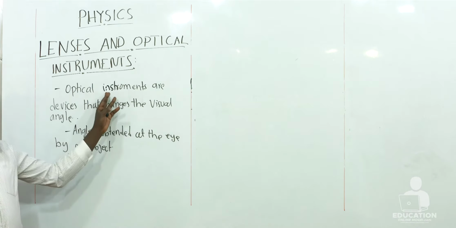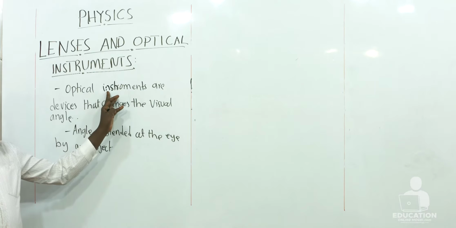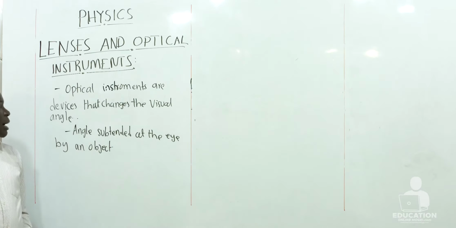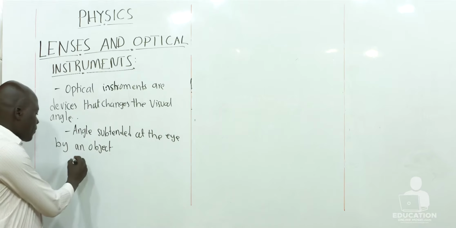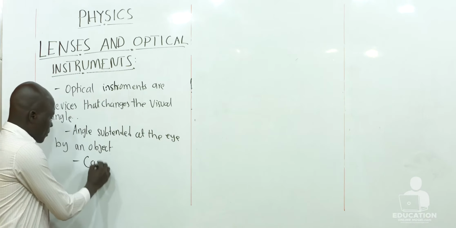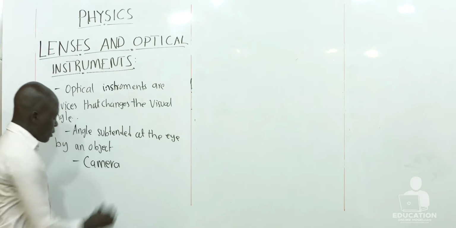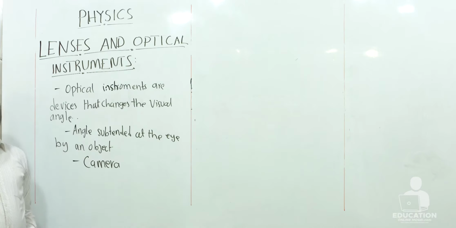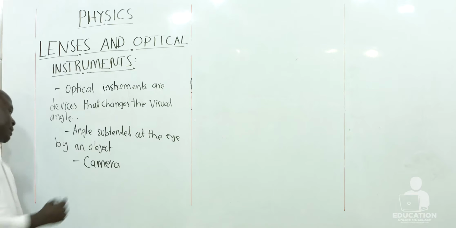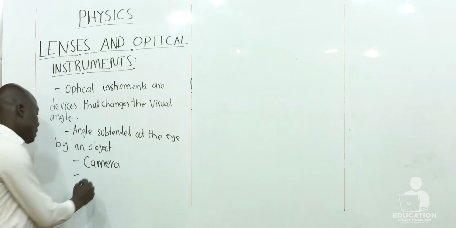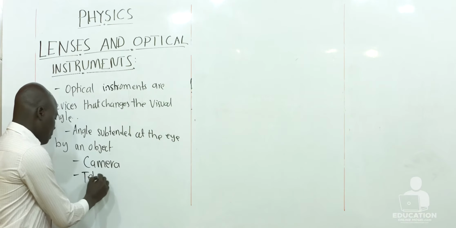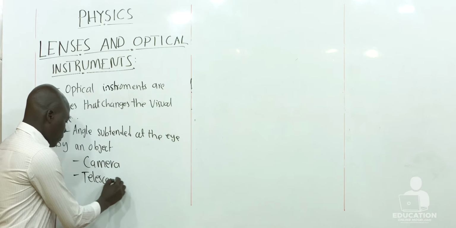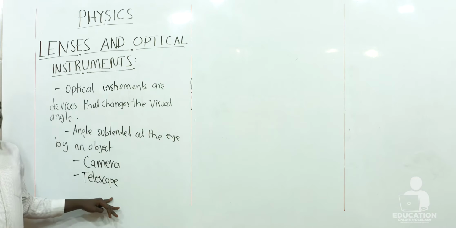Now the examples of these optical instruments that we shall come and look at in detail are: one is the camera. A camera is one of the optical instruments. We shall come and look at the camera in detail. Two, we have the telescope. We shall also draw and see how the telescope forms an image at various angles.